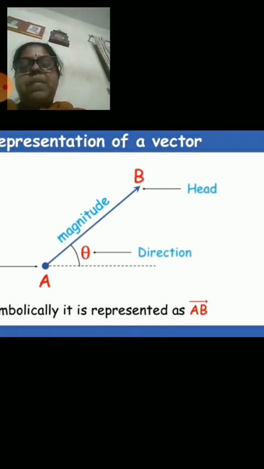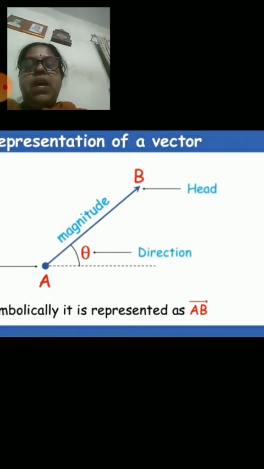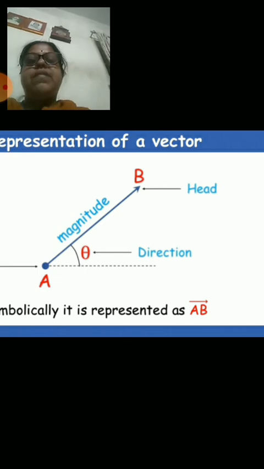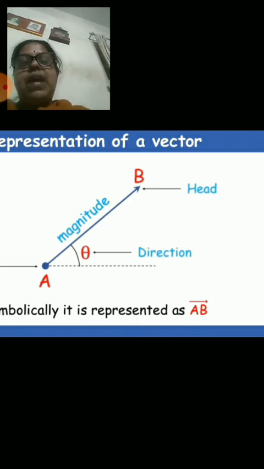For example, if I have a 4 Newton force, I take a line segment of 4 centimeters, where 1 centimeter represents 1 Newton. So 2 centimeters represents 2 Newtons, 3 centimeters is 3 Newtons, and 4 centimeters means 4 Newtons. So the length of the line represents the